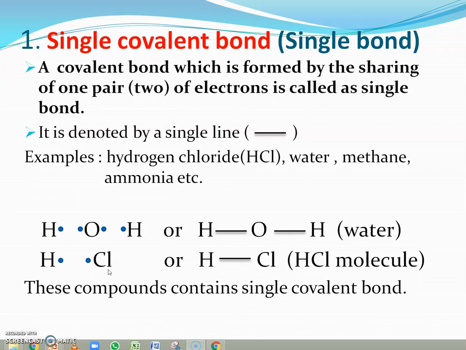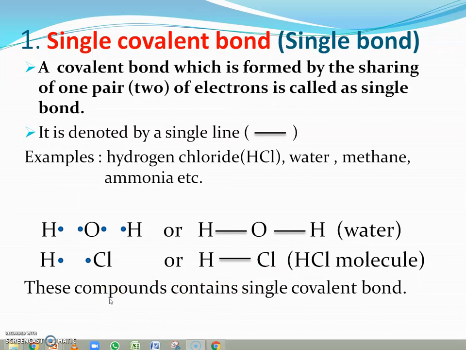So hydrogen and chlorine share 1 electron each, and a pair of electrons is shared between the hydrogen and chlorine, and that's why HCl is formed. The HCl molecule is formed due to the sharing of one pair of electrons. That's why the two examples, water and hydrogen chloride gas, contain a single covalent bond.